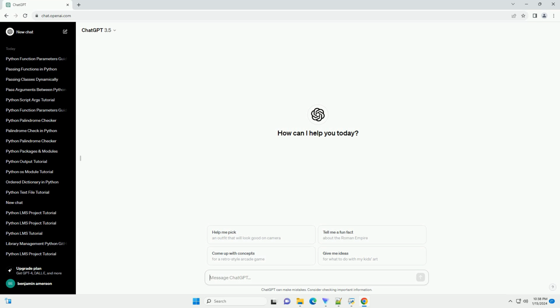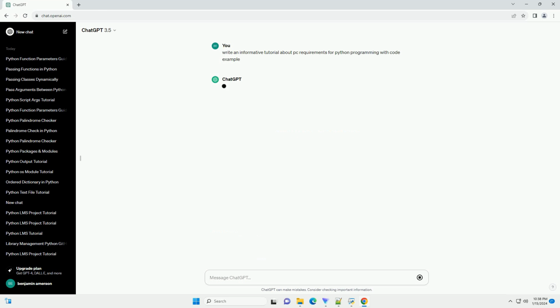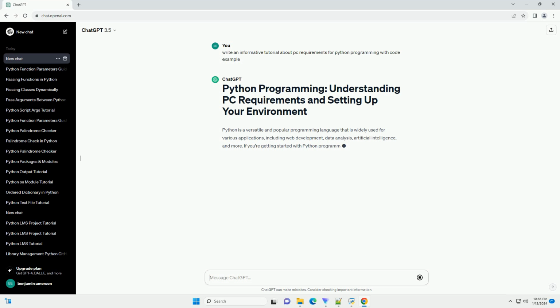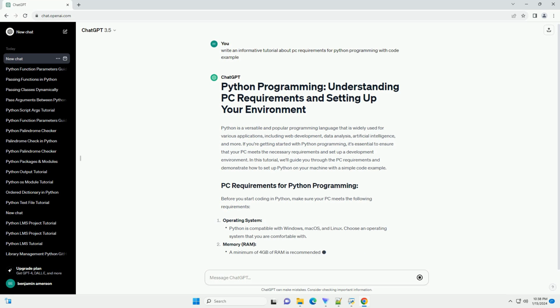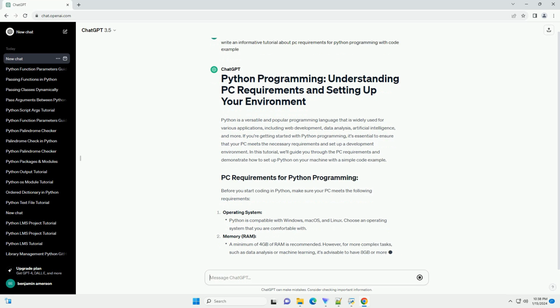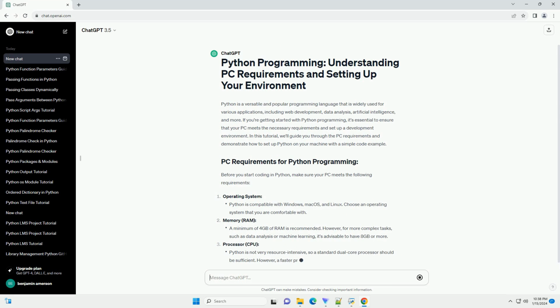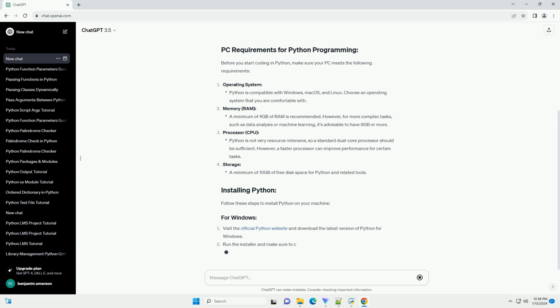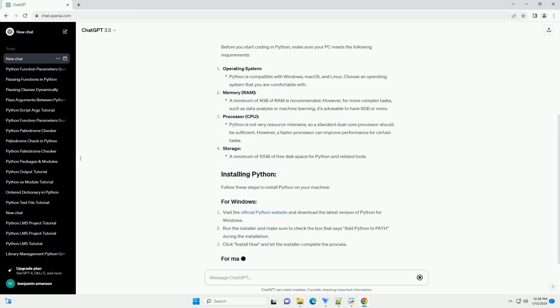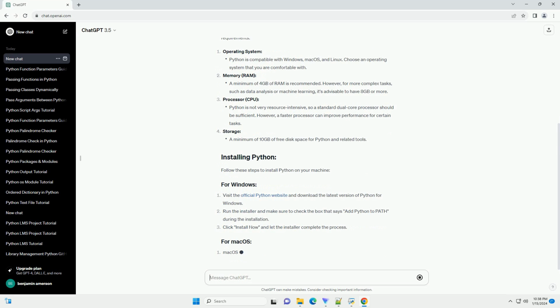Python is a versatile and popular programming language that is widely used for various applications, including web development, data analysis, artificial intelligence, and more. If you're getting started with Python programming, it's essential to ensure that your PC meets the necessary requirements and set up a development environment. In this tutorial, we'll guide you through the PC requirements and demonstrate how to set up Python on your machine with a simple code example.